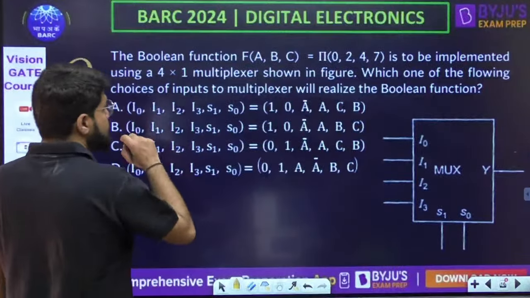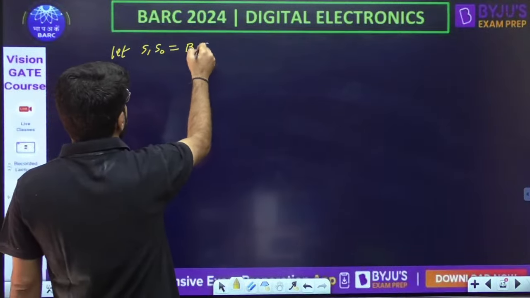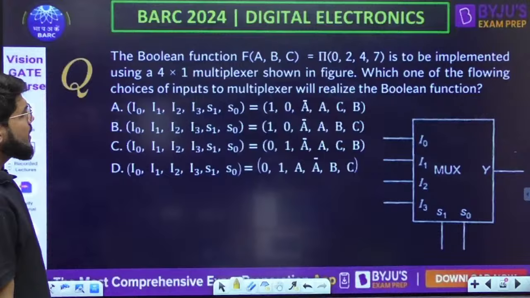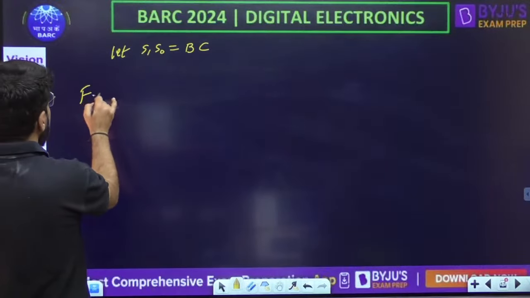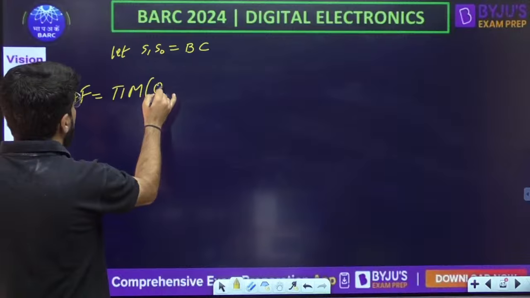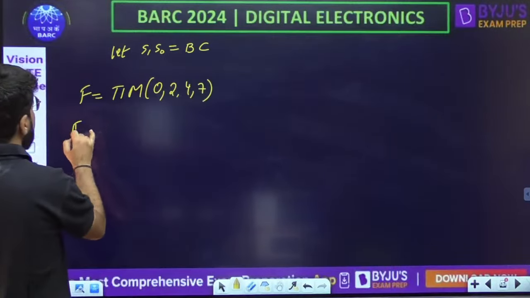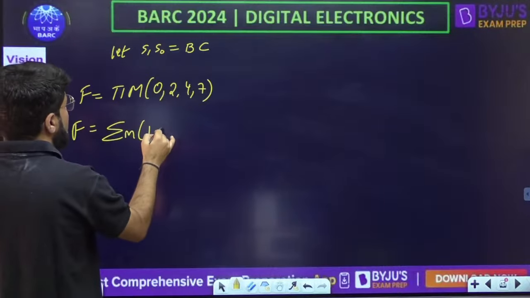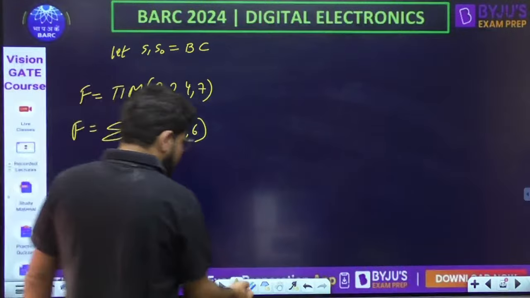Okay, so let us say select lines are in the regular order BC. If the option does not match, then I will try CB also. Now what is there at the input lines? The function given to me is in product of max term form, and the max terms here are 0, 2, 4, 7. So what is the minterm list? Those integers which are not in the max term come in the minterm. So it comes out to be 1, 3, 5 and 6.